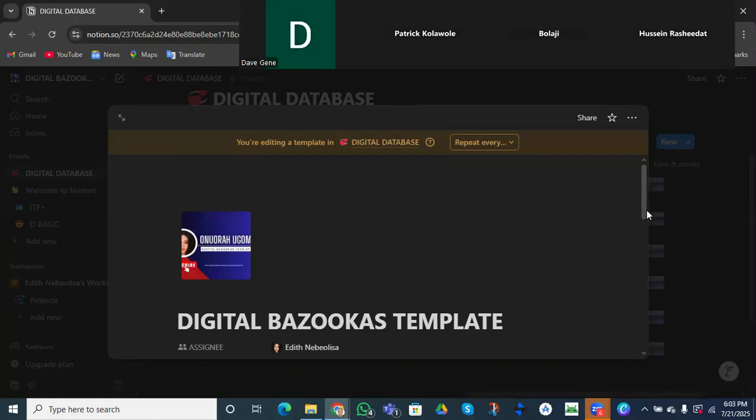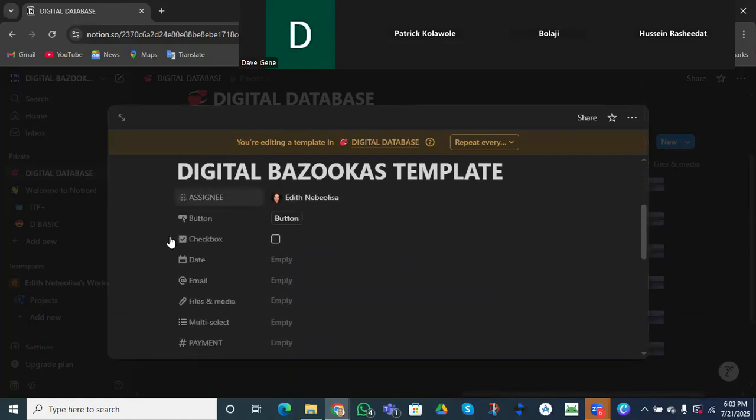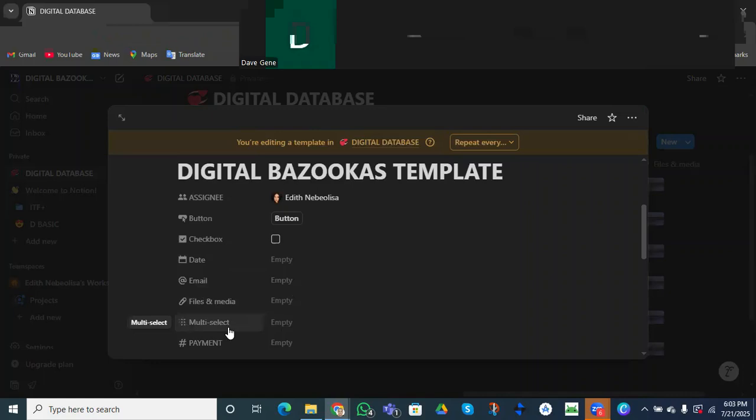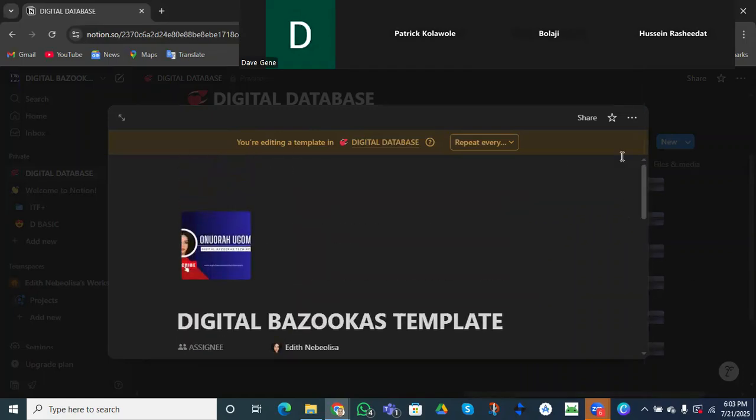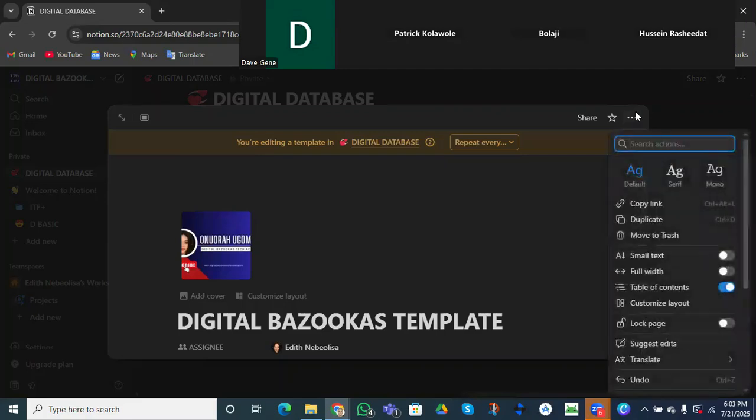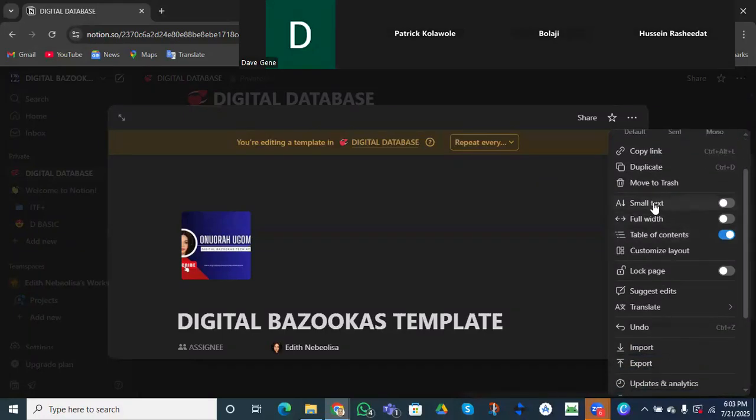You can see all the properties that we added, they are all here, right? The file, the multi-select, so I don't need to keep on going, keep on going. So I've done that, and we have an option to do what? By default, you can equally change, copy links, duplicate, move to trash. If you want it to be smaller, like you want to have more space, or you want it to appear very small, you can actually use all this.